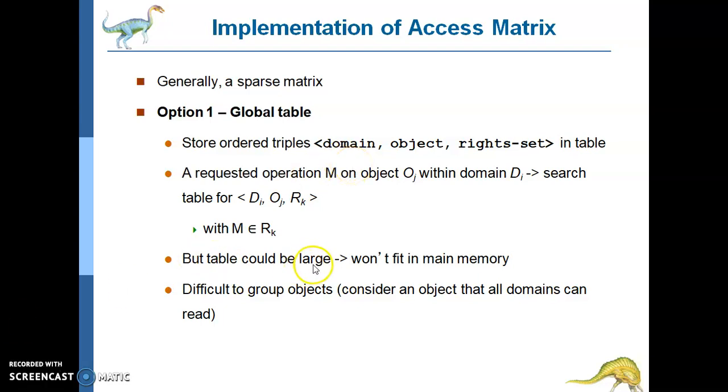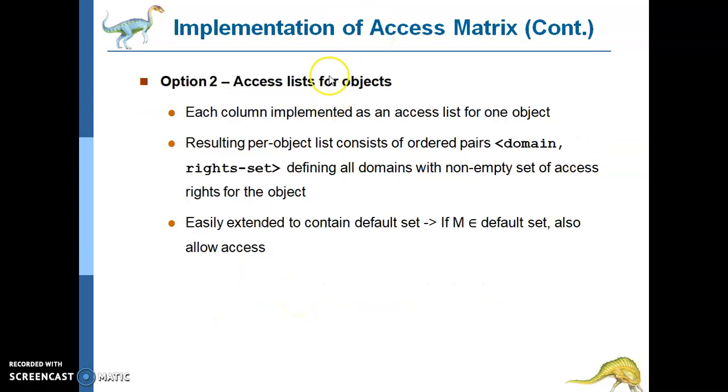One of the drawbacks is that the table is usually large and does not fit in main memory. It is also difficult to group the objects. The second one is SS list for objects. Each column in the SS matrix can be implemented as an SS list for an object. The resulting list for each object consists of ordered pairs, domain and right sets, defining all domains with non-empty sets of SS rights for the object. It can be easily extended to contain default sets. If M is an element of the default set, it also allows the SS there.